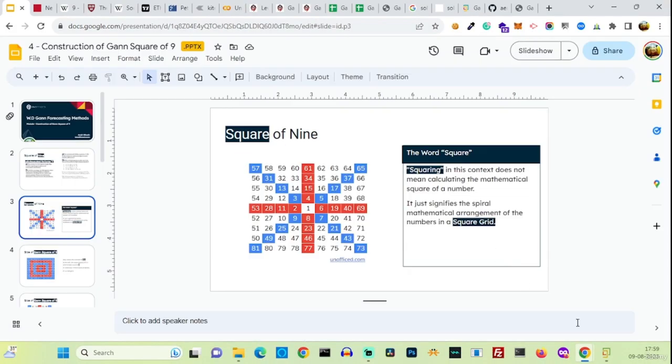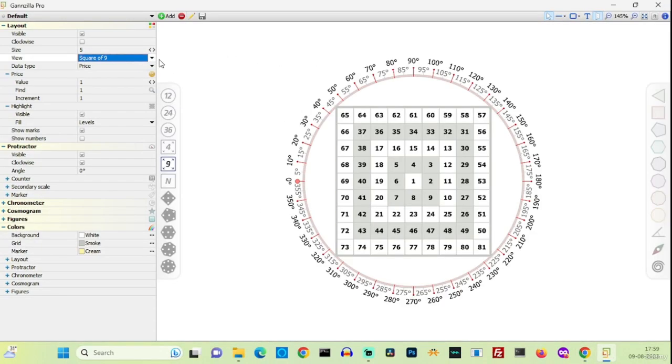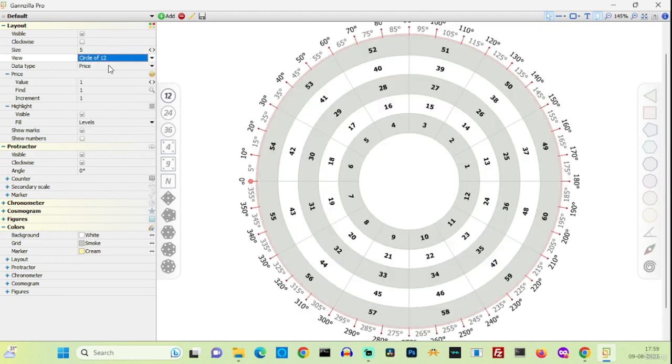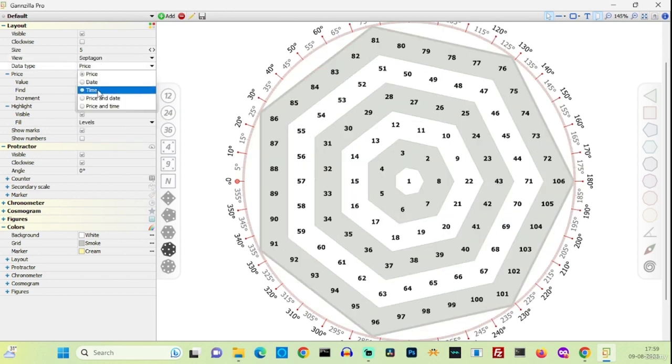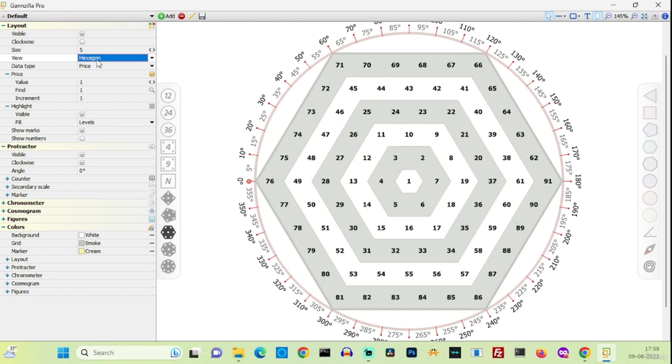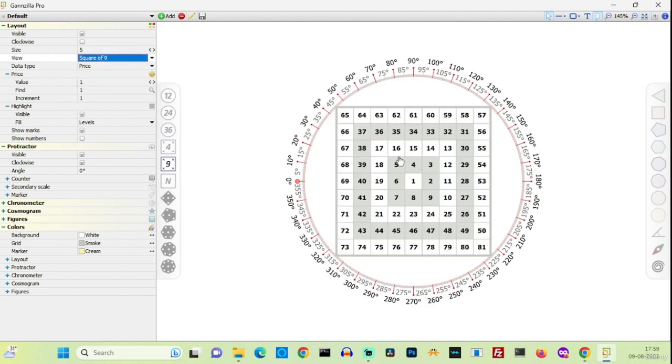I have previously shown this in the Ganjila. Let me show you one more time. So this is a square and this is also a square, but this one is a circle, and this one is a septagon, and this one is a hexagon, like that. So the square of 9 means it is a square. That's how the term square comes about. So it looks like a square.